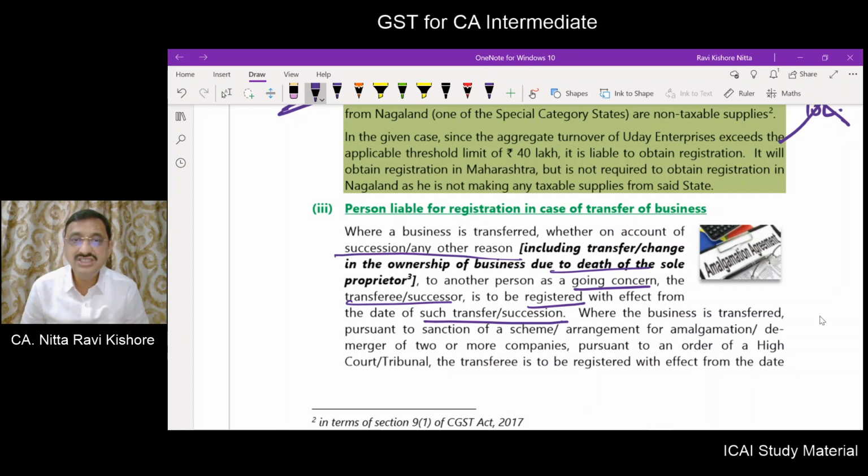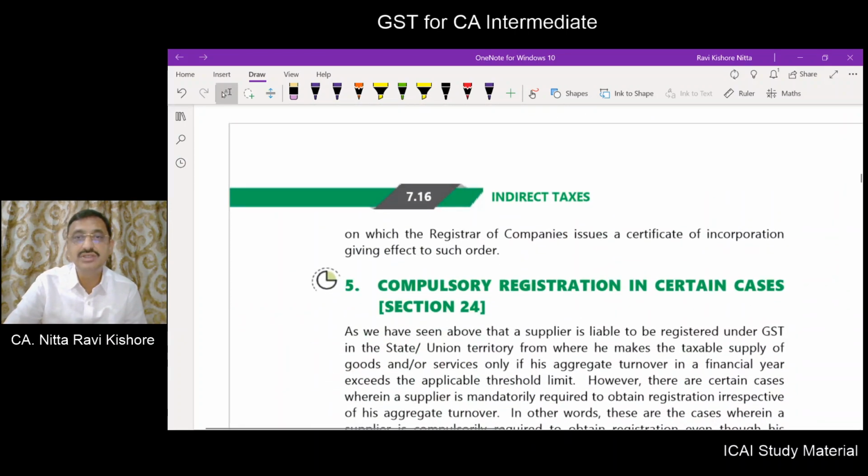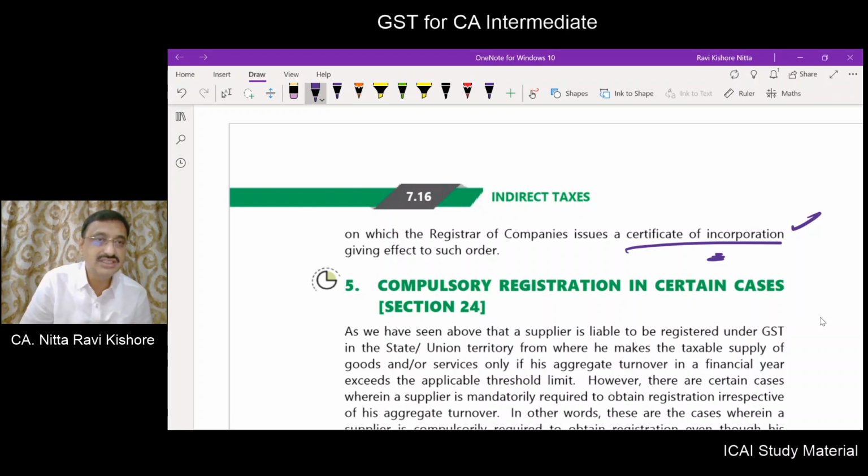Now, if the business is transferred due to a scheme of amalgamation or arrangement or demerger, and there is a High Court order, the Registrar of Companies will issue a certificate of incorporation. That date is the effective date for registration of the transferee. Friends, we have completed section number 22.